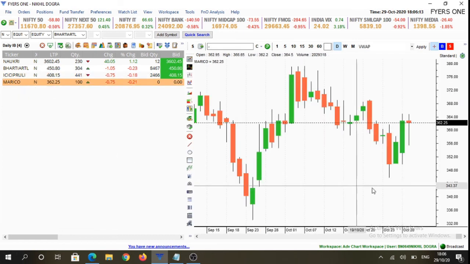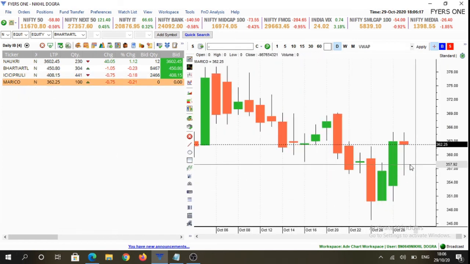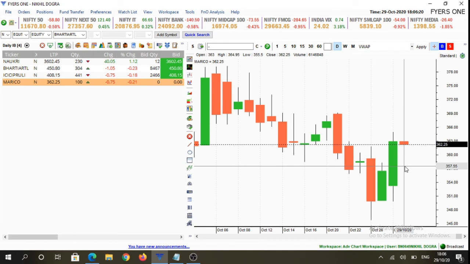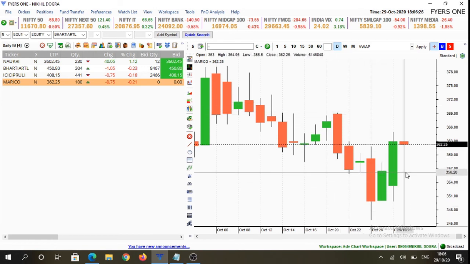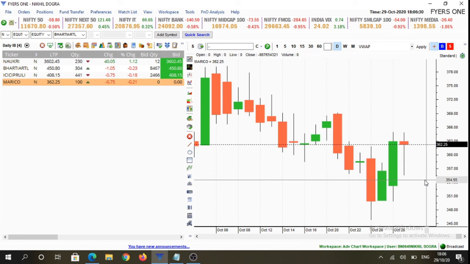And Marico is again an inside candlestick. So above 365 levels, we look for buying opportunities, and below 355 levels, we look for selling opportunities in Marico. And in between 365 to 355 levels, we'll refrain from making any trades.